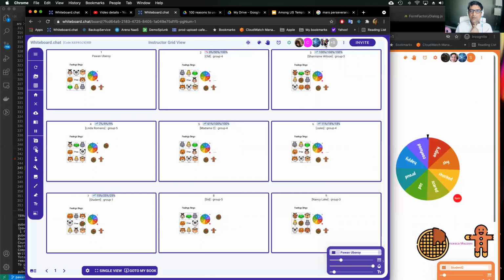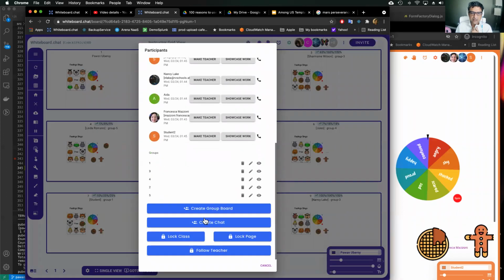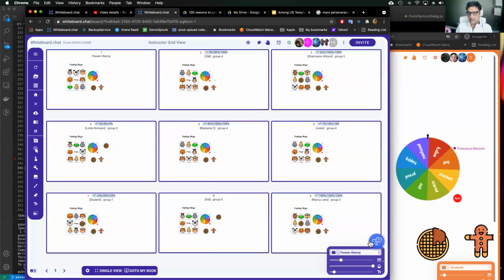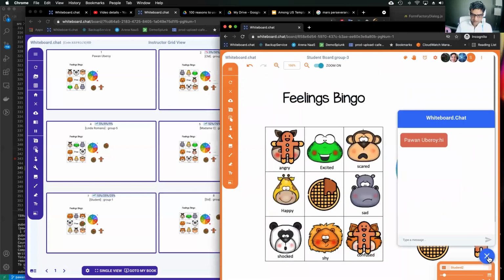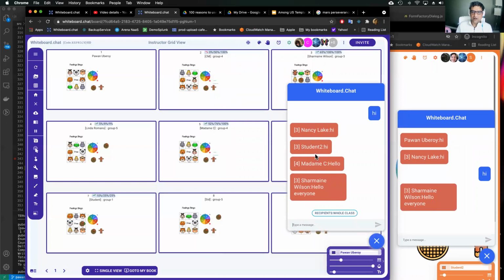You can also create voice and chatting. If I create chat here, the chat actually live translates to 100 different languages as well. When you are doing group activities, the people in that group can chat with each other. And the teacher still gets a copy of the chat, so the teacher also knows what the kids are talking about in each of the groups, but all the participants of the group can chat with each other right in here too.